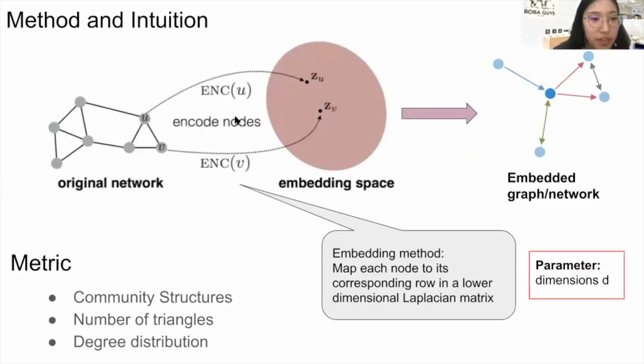The intuition for the SVD-based method is that we take the original network and map each node into a lower-dimensional vector, and then reconstruct a perturbed graph based on these vectors. Here, the lower-dimensional vector for each node is the corresponding row in the lower-dimensional Laplacian matrix of the graph. By doing this embedding, we perturb the edges, and we would like to see if this method can preserve some properties of the original graph, like community structure, number of triangles, and the degree distribution. The parameter in this algorithm is the dimension of the lower-dimensional space.